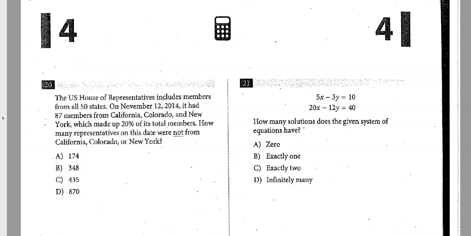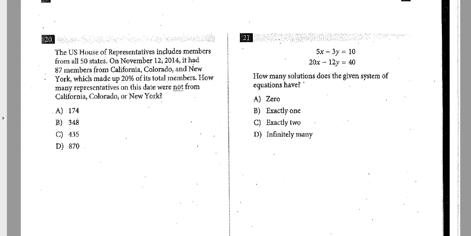All right, number 21. So system of equations. This is, I think, the third time we've seen it on this test. How many solutions does this equation have? So I could try to solve it, but I know it's going to be a weird freak case. Just to let you know, here are the freak cases. Normally, when two lines cross, you have a line, you have another line, and you get one solution. That's 99% of the time what happens.